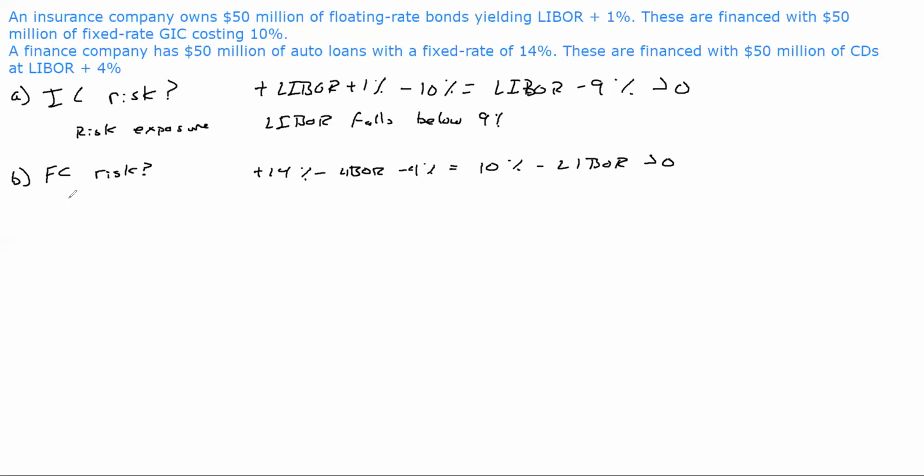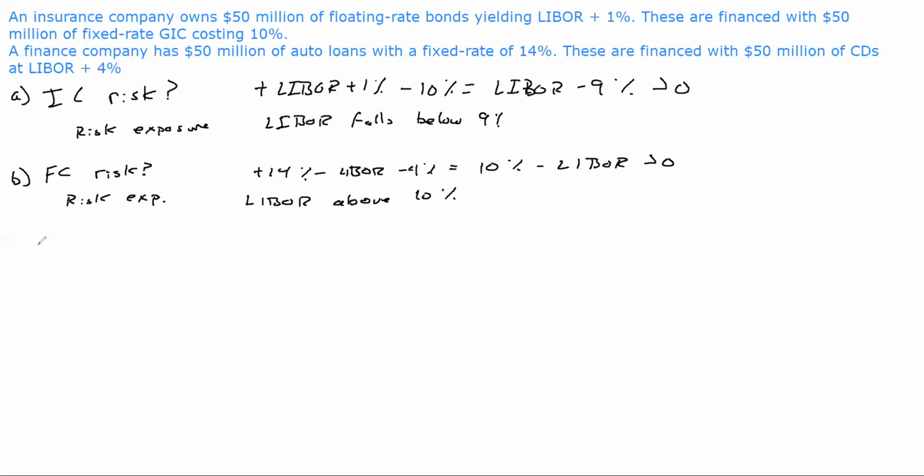So the finance company's risk exposure is going to be if LIBOR is above 10%. If LIBOR gets over 10%, then the finance company loses money.